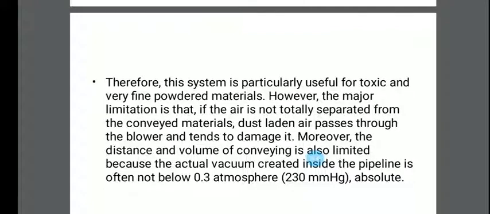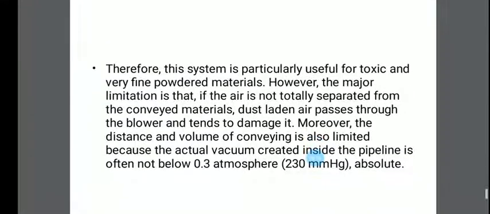Basically the major limitation is that if the air is not totally separated from the conveyed materials, dust laden air passes through the blower and tends to damage it.